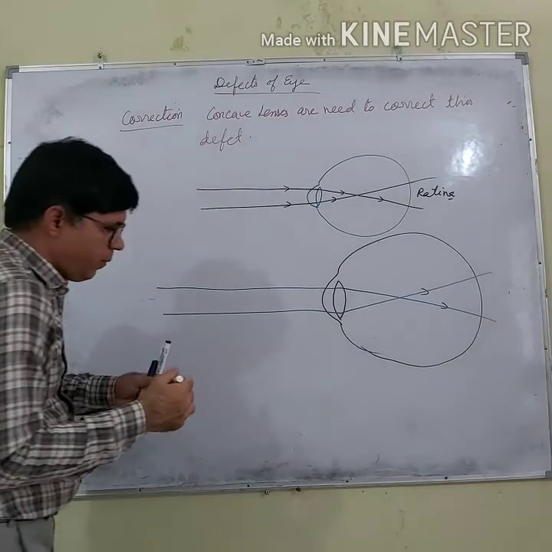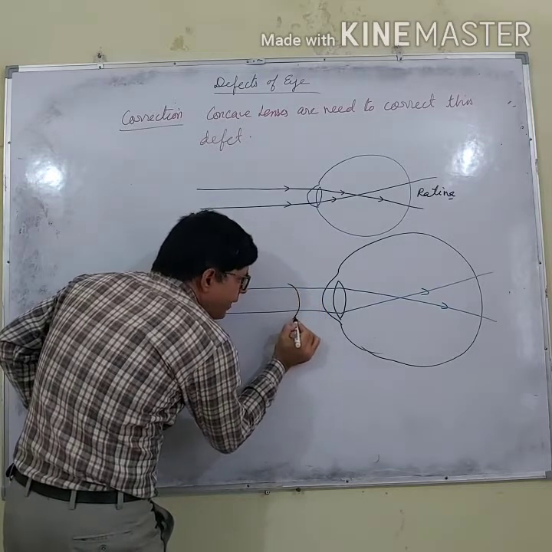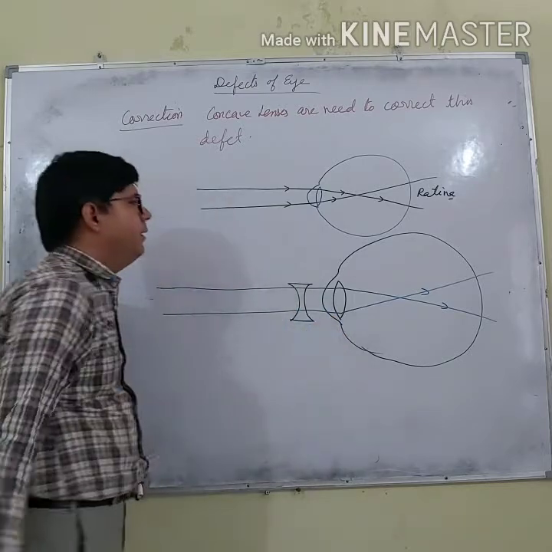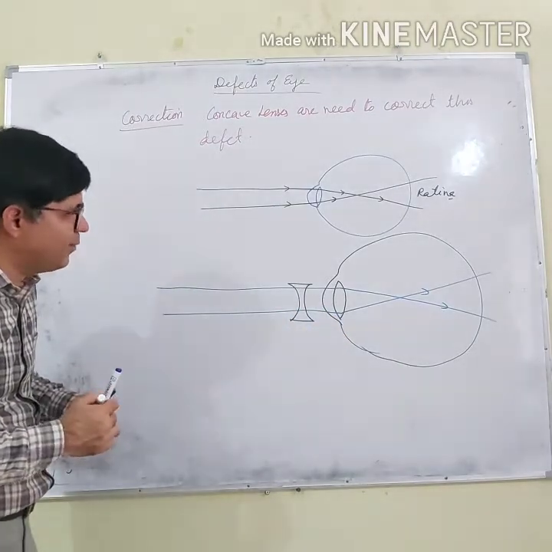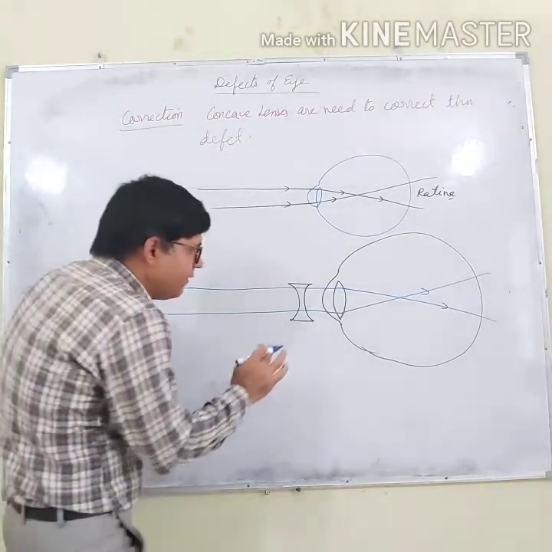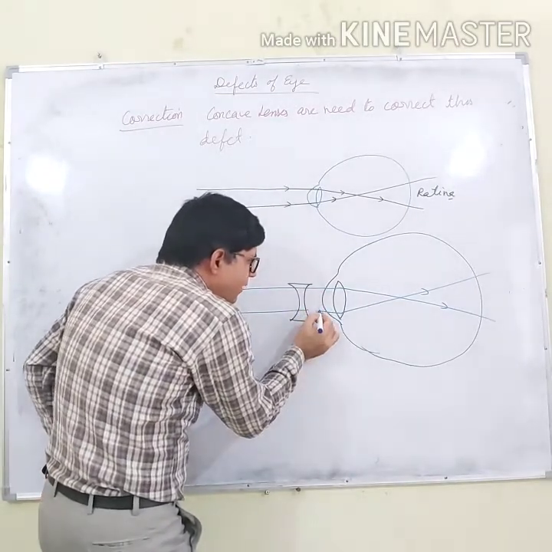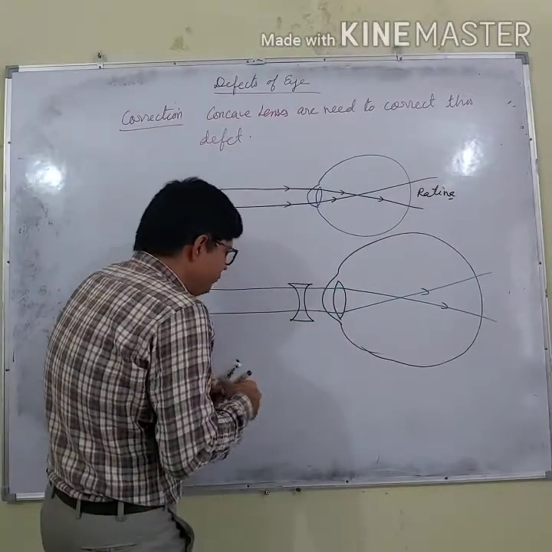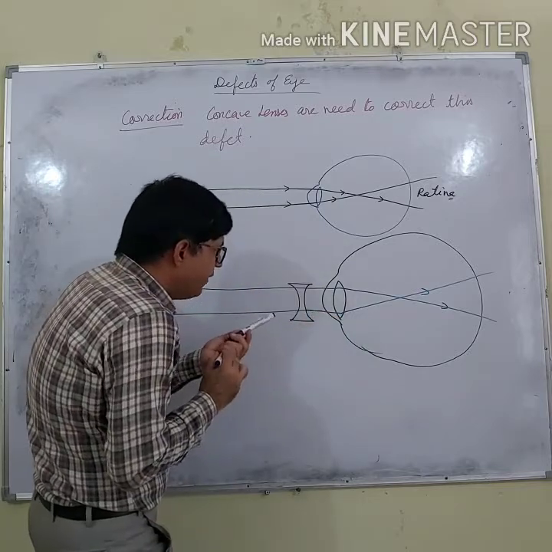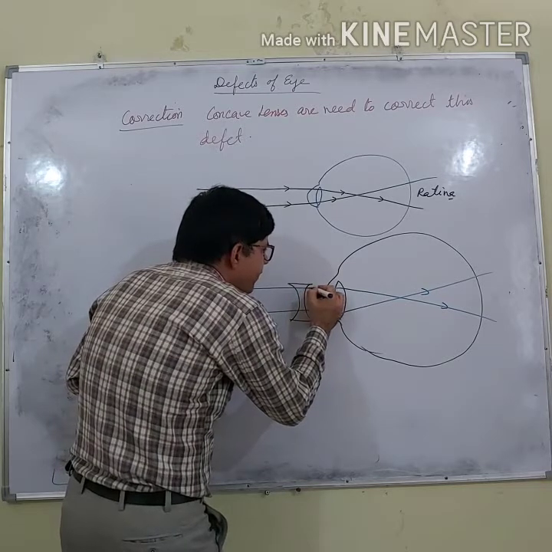Now what am I going to do? I am going to put a concave lens before the eye lens. Let us say I am having a concave lens before the eye lens. So what will happen? Concave lens is what type of lens? Concave lens is a diverging lens. So what will it do? It will diverge these rays.